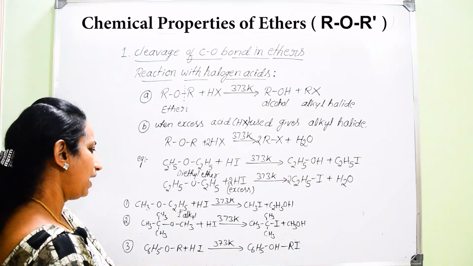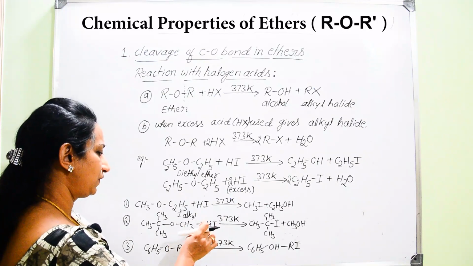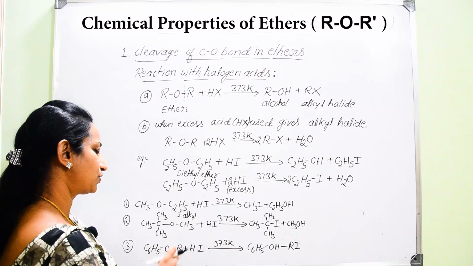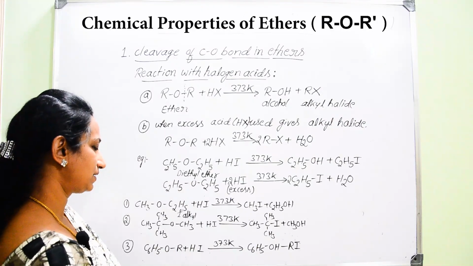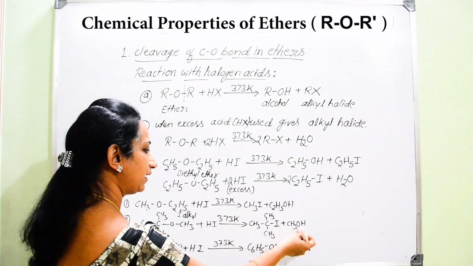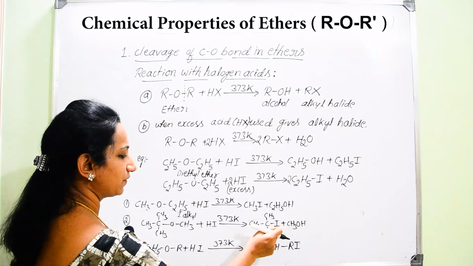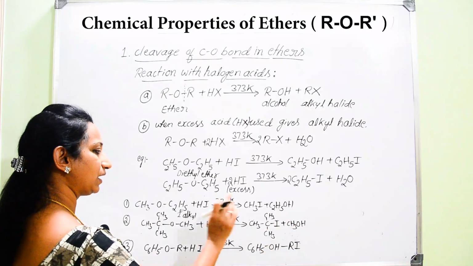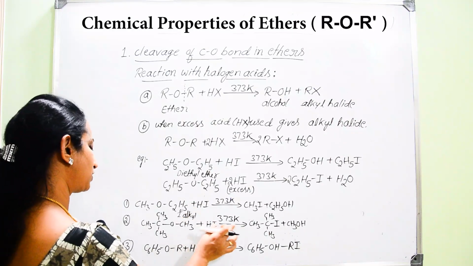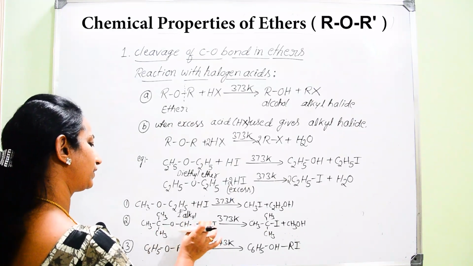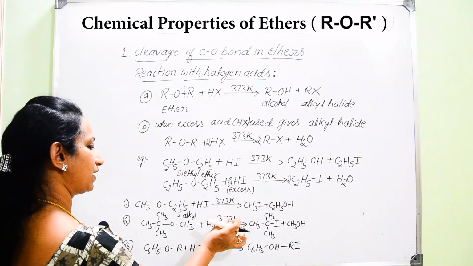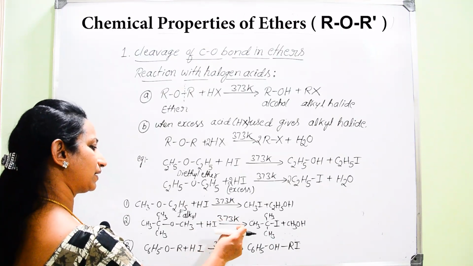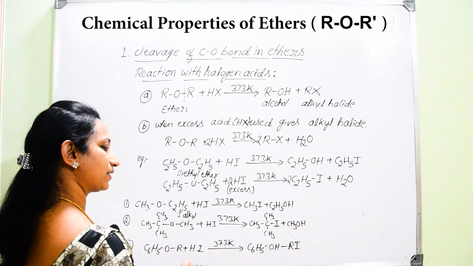Got it? And in case you use anhydrous hydrogen iodide, then you will get that interchange, that is the reverse of this product. There you will get methyl iodide and tertiary butyl alcohol. But at normal condition, when it is made to react with or heated with strong hydrogen iodide at 373 Kelvin, you will definitely get these products.